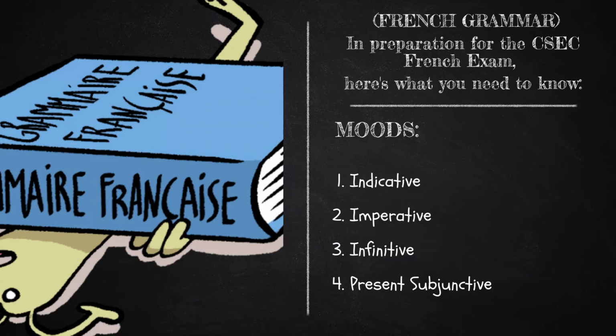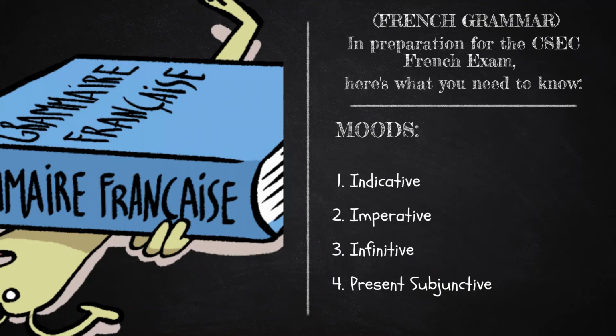Moods, moods, moods. Let's have a look at the moods you need to study in preparation for the CSEC French exam. The indicative, the imperative, the infinitive, and the present subjunctive. I explained to you that the indicative is used to state objective truths or facts, imply certainty, provide information, verify, and confirm information.